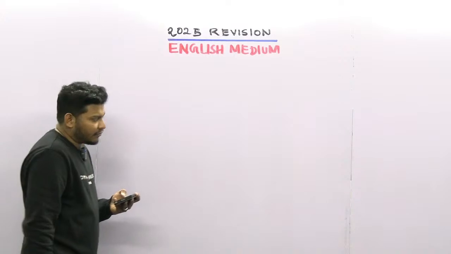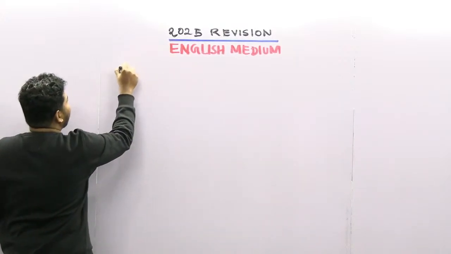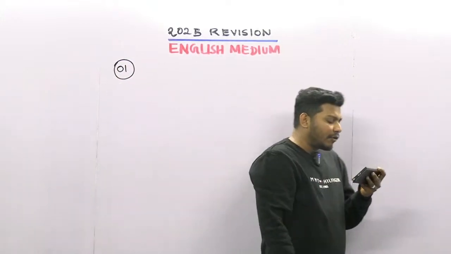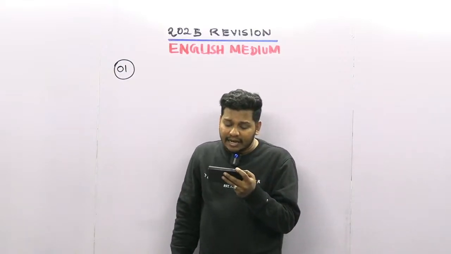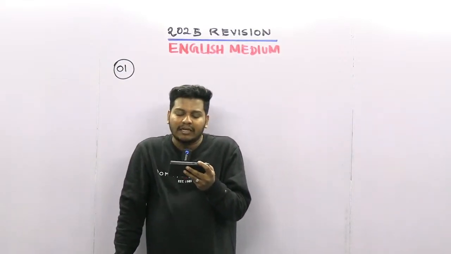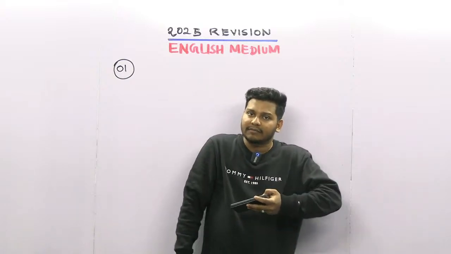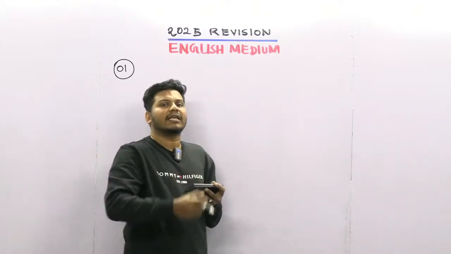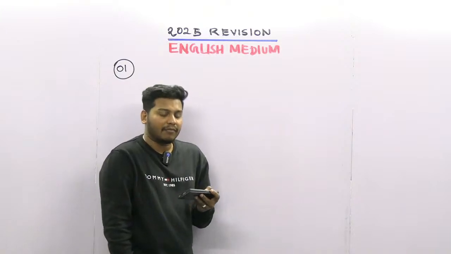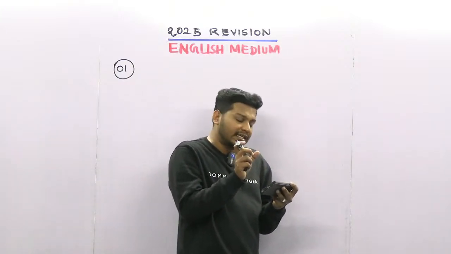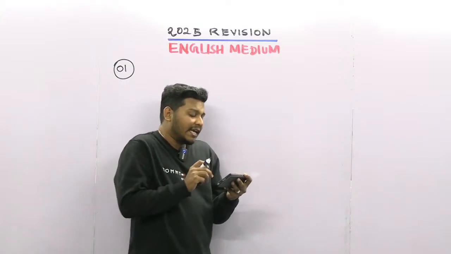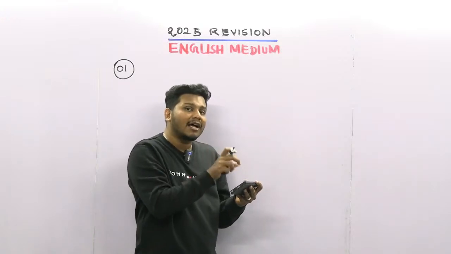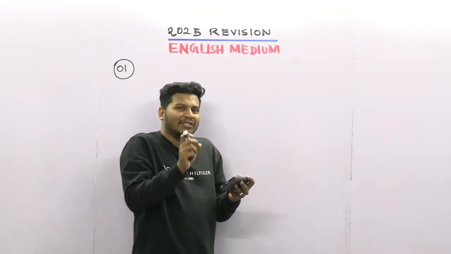Look at the first question. I'm taking question number 1. In this question, they are asking, from the following answers, select the response with 3 vector quantities and 1 scalar quantity. Normally we want to know which are the vector quantities and which are the scalar quantities. I think the answers are shuffled here, not in the proper manner. They are asking for 3 vector and 1 scalar, but we have 5 answers here, so there is a typing mistake.